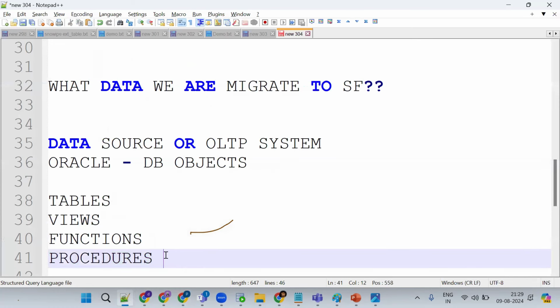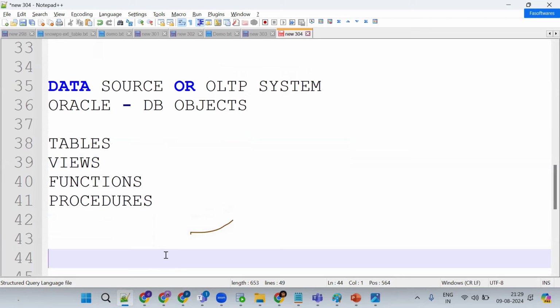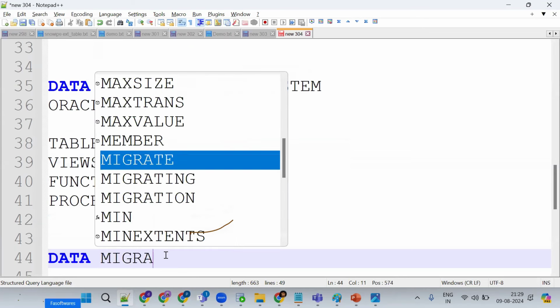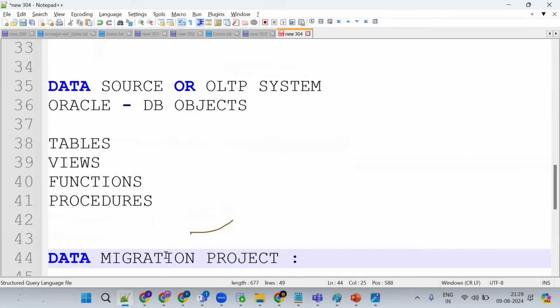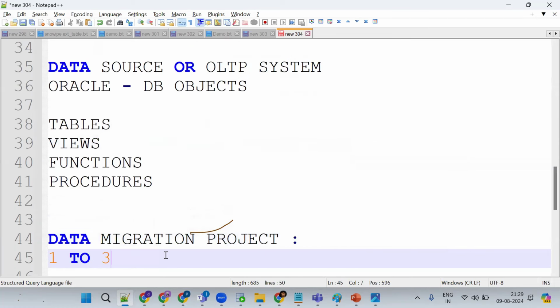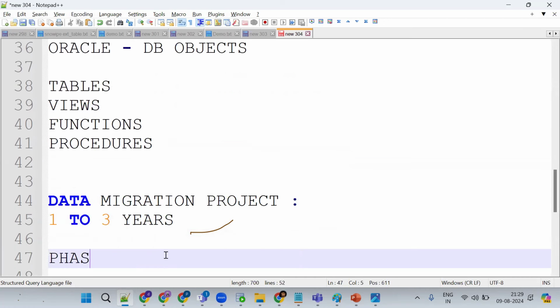Remember, in real-time projects, mostly we work on data migration projects. A migration project means it will run for about 1 to 3 years. In this, there will be multiple phases.